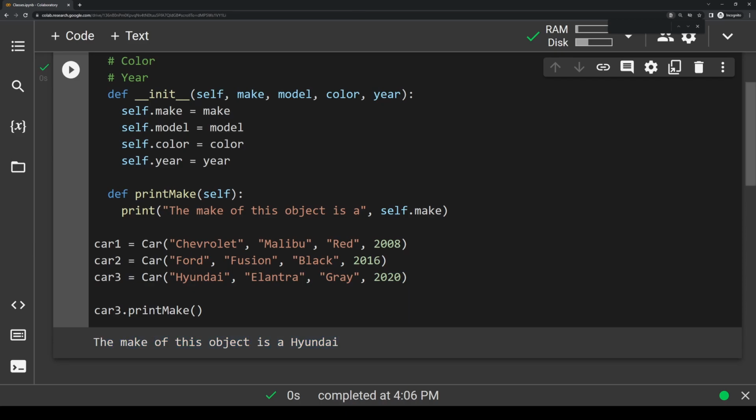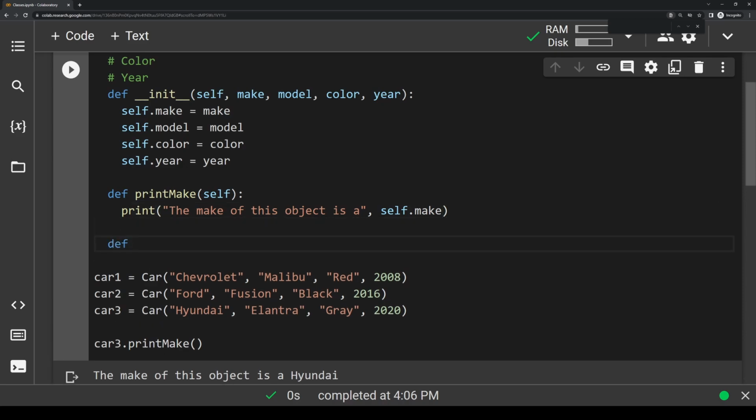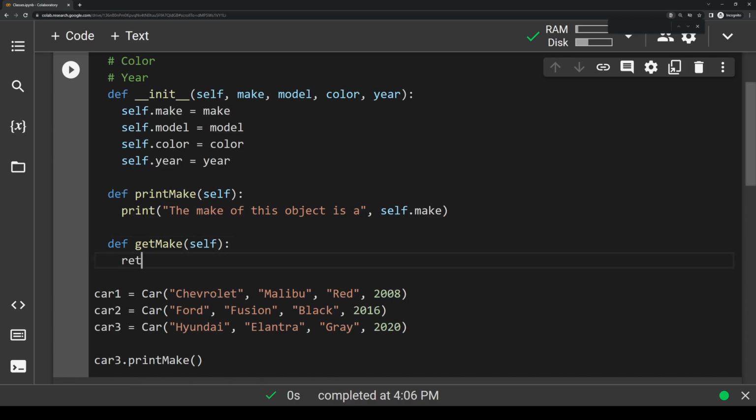A lot of times you'll see what are called getter and setter functions in Python classes. Getter functions just return a particular attribute of an object, and it's just a fancier way of using the dot operator like we've already done to get object attributes. So we would write a getter function like this. We would say def, let's say getMake, and we would just pass in self as an argument since we always need that. And then inside of the function, we would just type return self.make. When this function is called, it's literally just going to return the make of whatever object is calling it.